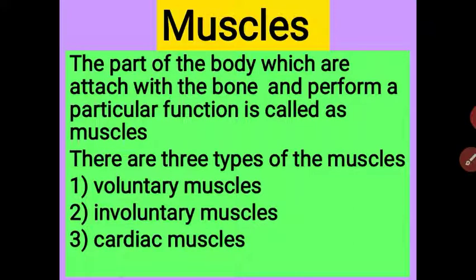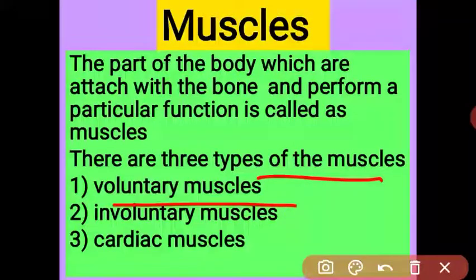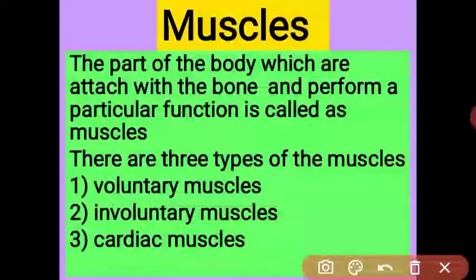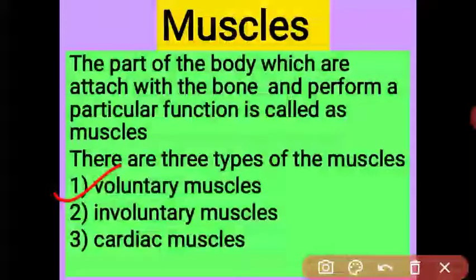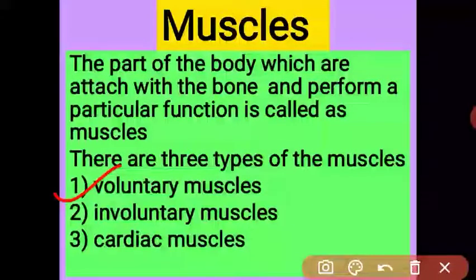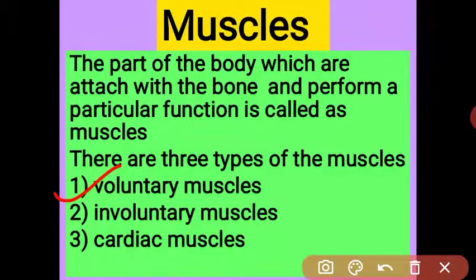In the previous classes also you have studied that. Muscle and bones are joined together with the help of tendons. Muscles are long bundle-like muscular tissue, fitted to the bone with the help of tendons. There are three types of muscle: voluntary muscle, involuntary muscle and cardiac muscle. Voluntary muscles are muscles controlled by our willpower. These muscles are present in our hands and legs. We can move them, otherwise we cannot. It depends on our willpower.